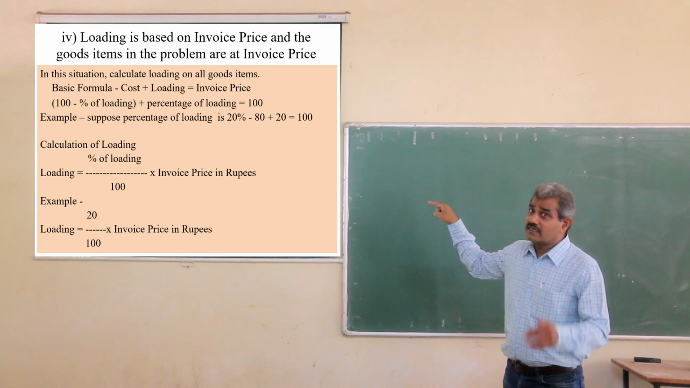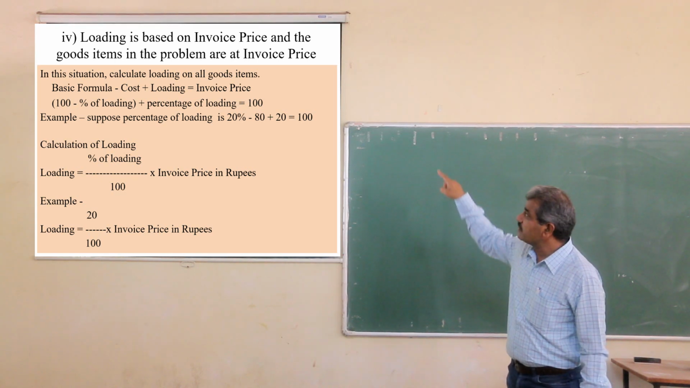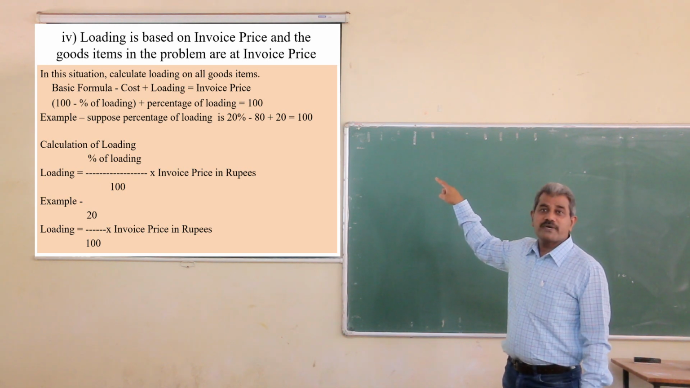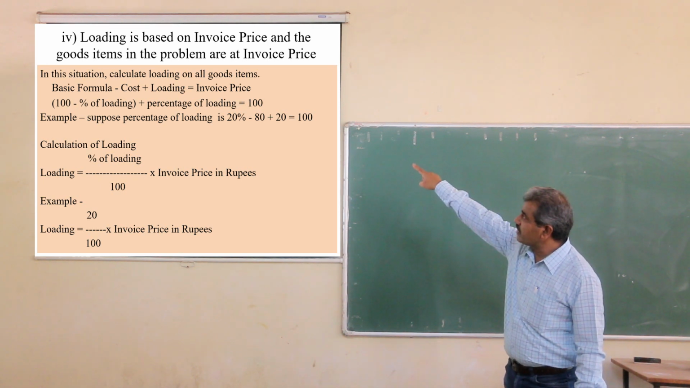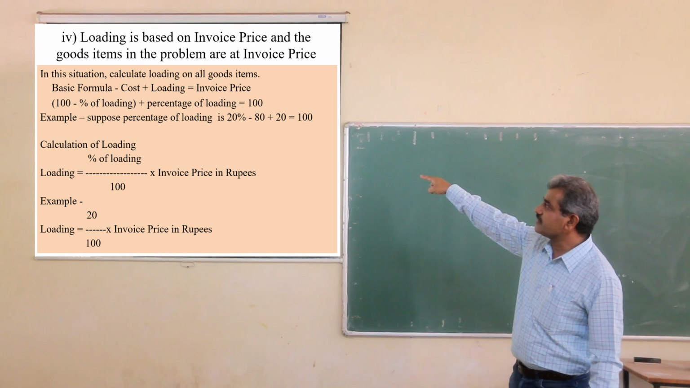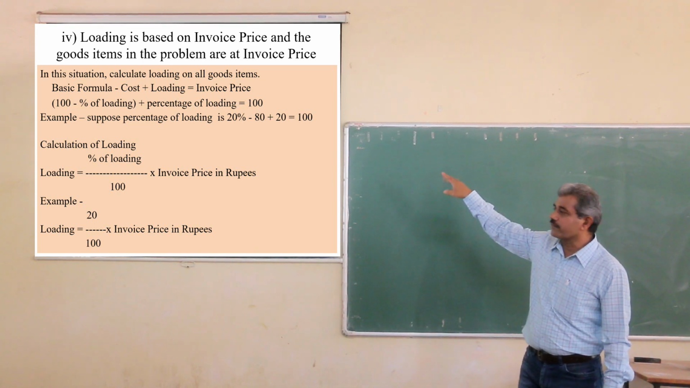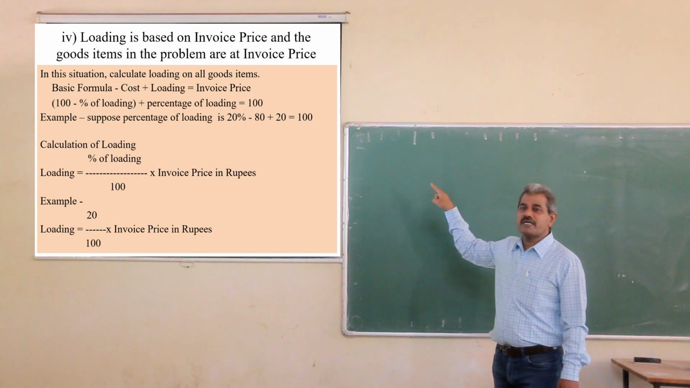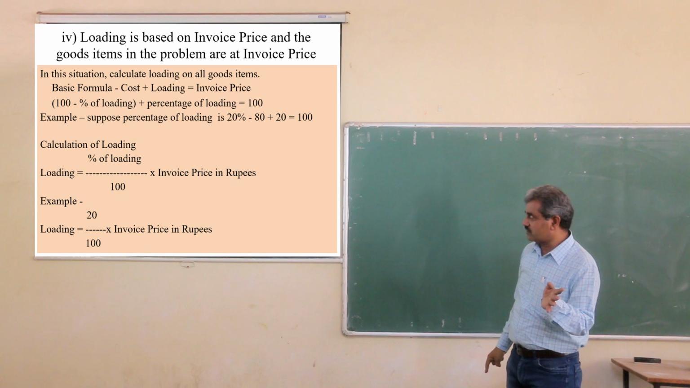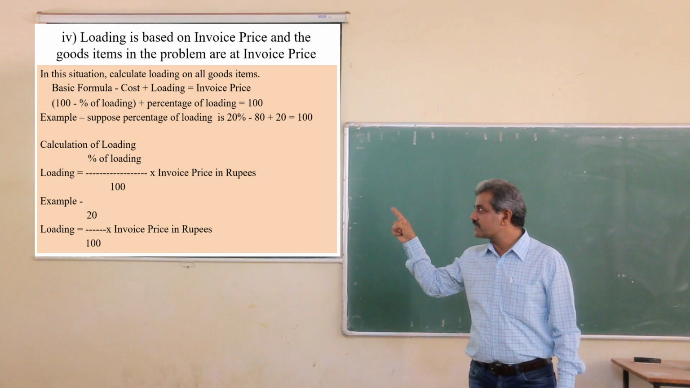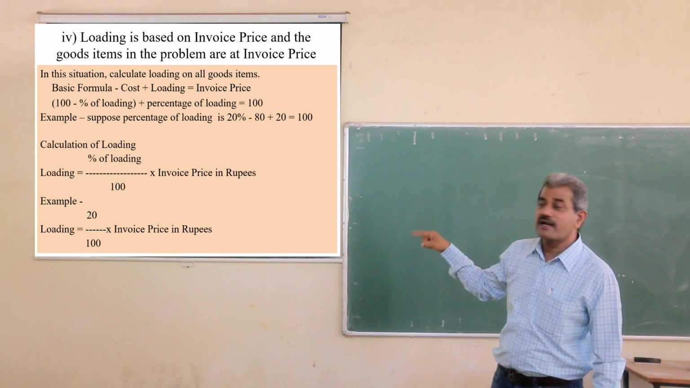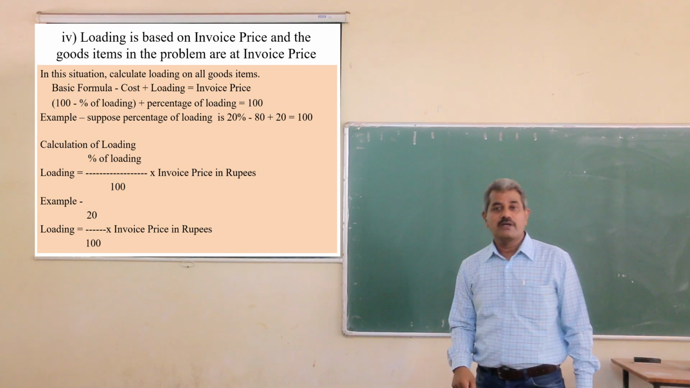In the same way that we discussed in the third situation, invoice price will be taken as 100 because the loading percent is based on invoice price. So invoice price 100, percentage of loading; we calculate cost price as 100 minus percentage of loading. We have taken the example of 20%. So 100, 20, the missing figure is 80. 80 is the cost. Loading is equal to percentage of loading divided by 100 into invoice price.